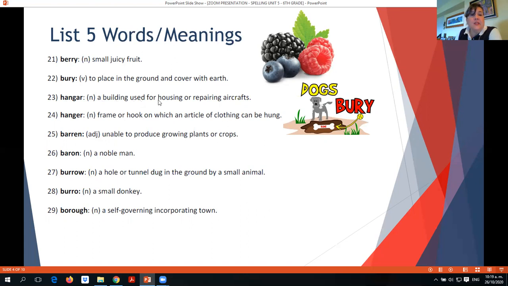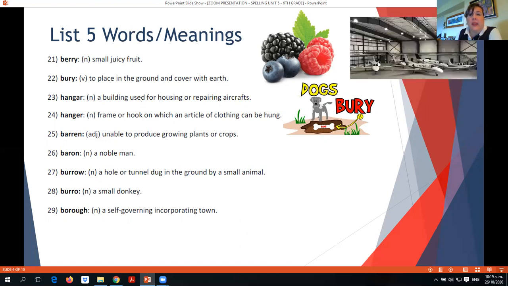Hangar is a building used for housing or repairing aircraft. That'll be like the one in the picture. This structure, this building is called a hangar. But also we have hanger, which is a frame with a hook where we can hang articles of clothing, a blouse, a pair of pants, a jacket. Okay, so this is a hanger too.